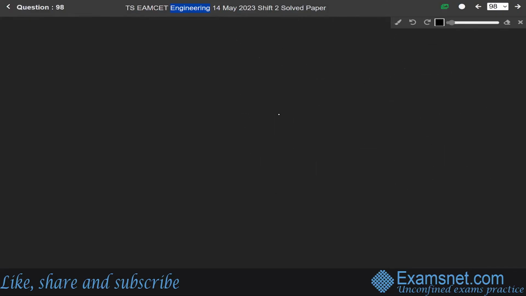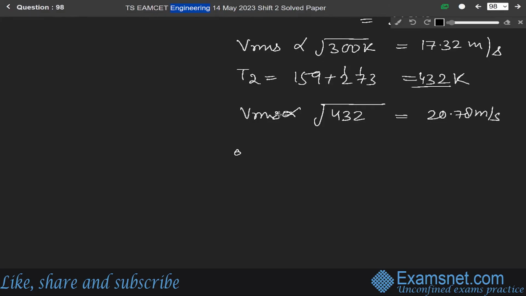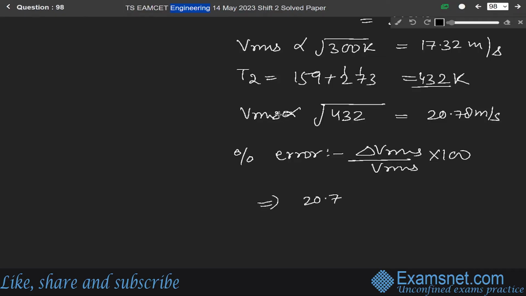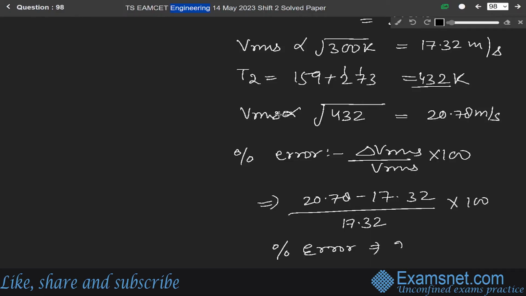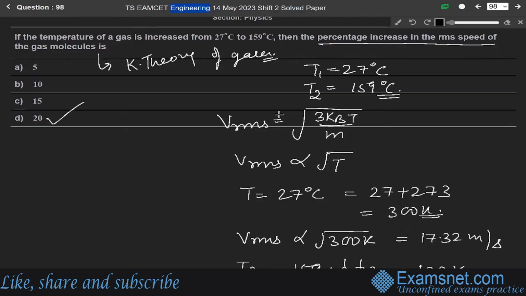So percentage error will be equal to delta Vrms over original Vrms into 100. So delta Vrms means 20.78 minus 17.32 over original. Original is 17.32, into 100. So solving it, we get percentage error is equal to 20%, which means option D is the correct answer.